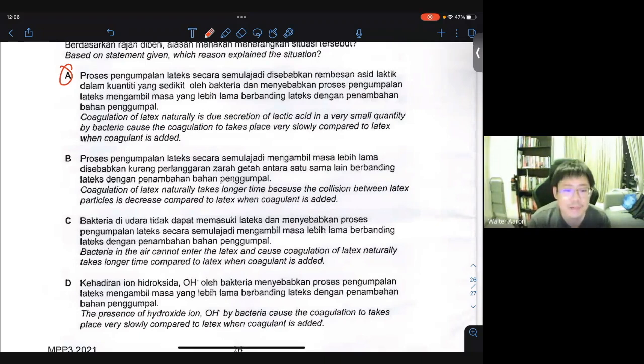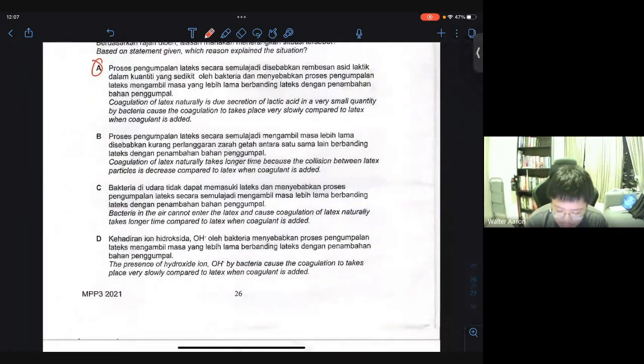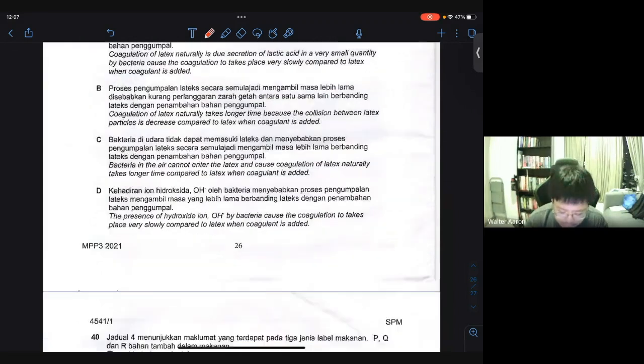It explains that coagulation of latex naturally is due to secretion of lactic acid in a very small quantity by the bacteria to cause the coagulation of the latex to take over. Of course, it's very slow compared to an acid that you add by yourself, but eventually the bacteria can produce enough lactic acid to coagulate the latex. So A is the one that can explain the process of natural coagulation.